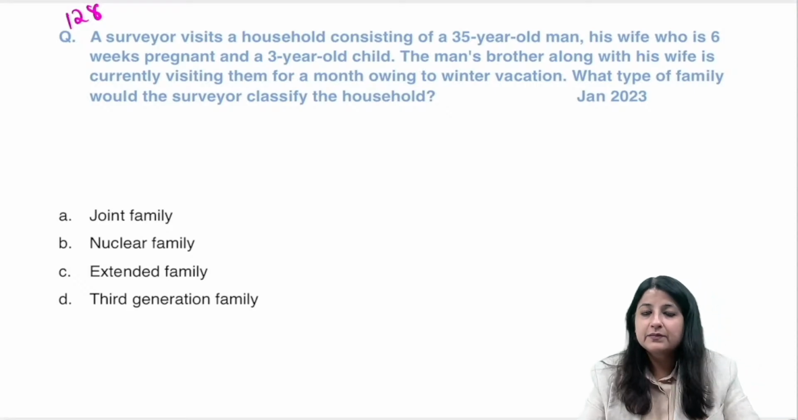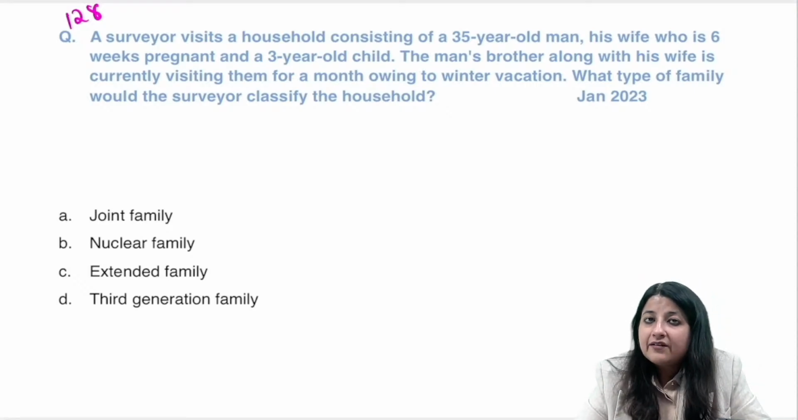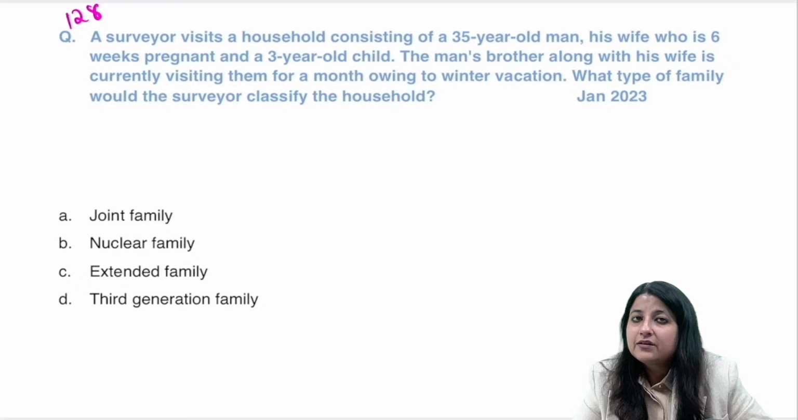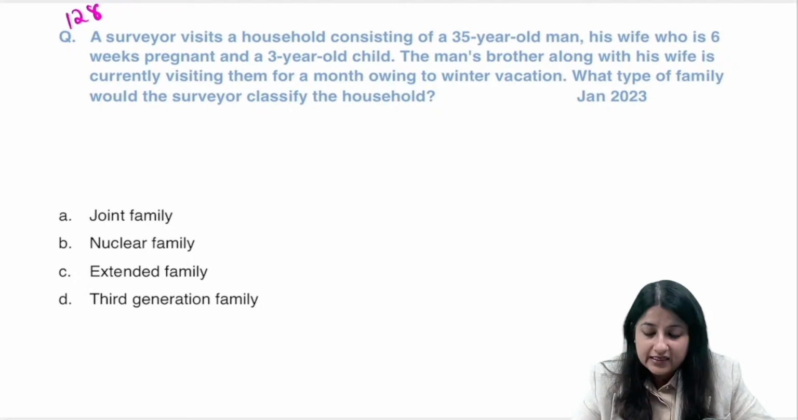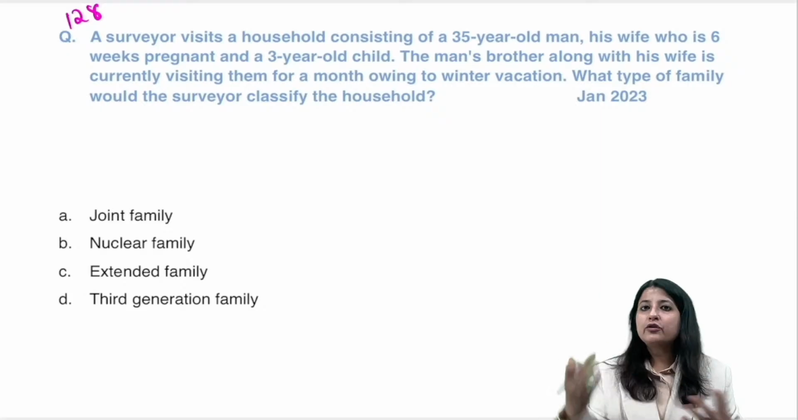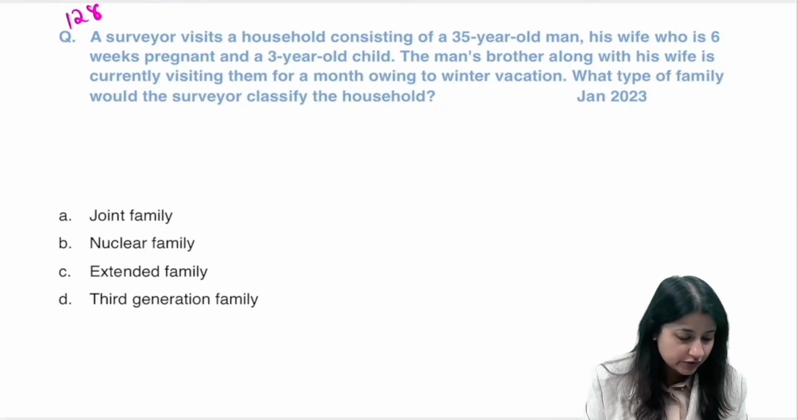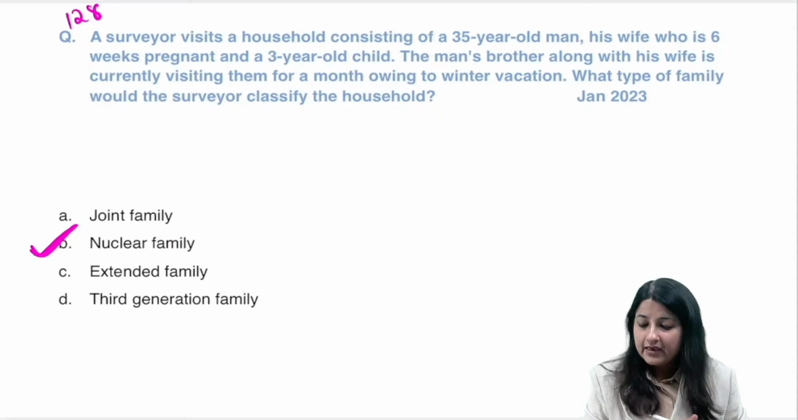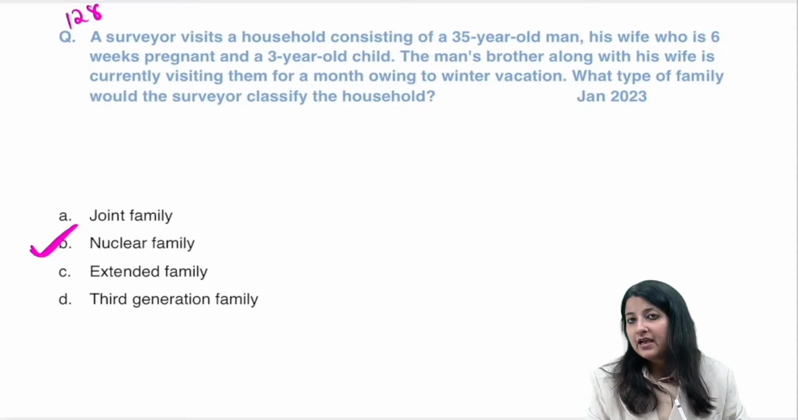What is the answer to this? Jan 2023, a surveyor has visited a household consisting of a 25-year-old man, his wife who is 6 weeks pregnant, and a 3-year-old child. The man's brother, along with his wife, is currently visiting them for a month owing to winter vacation. Now, even if you visit, they are not a part of your family. They don't belong to your family. So your family is still a nuclear family. They need to belong to your family.